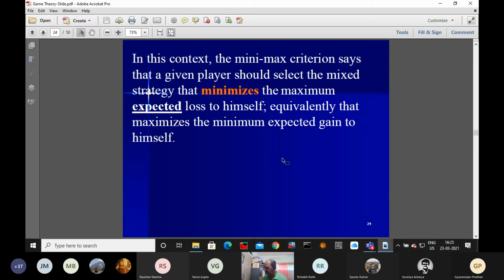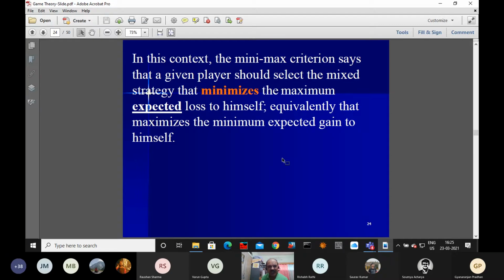So you know how to define the expectation. Here also the expectation is nothing but the summation over xi p(xi). Here we have a payoff matrix with elements aij, and with respect to these we have defined xi and yj.